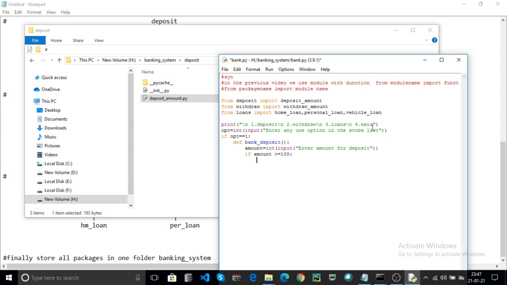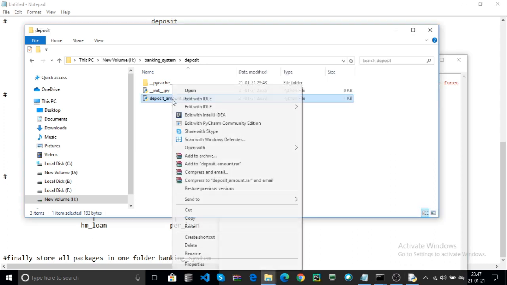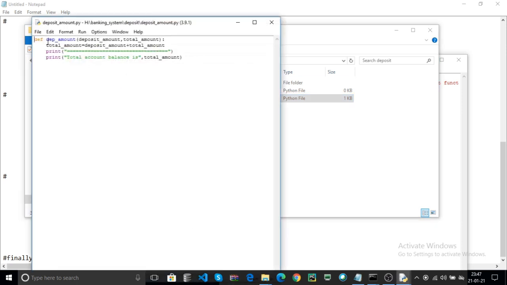Now here is how to deposit. You have a deposit package that contains the deposit amount module. In that module the function is dep_amount.